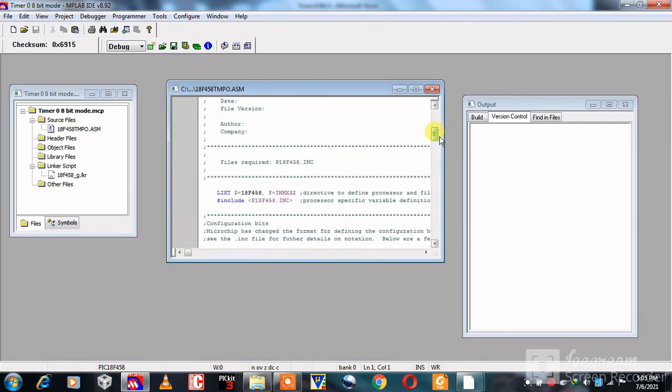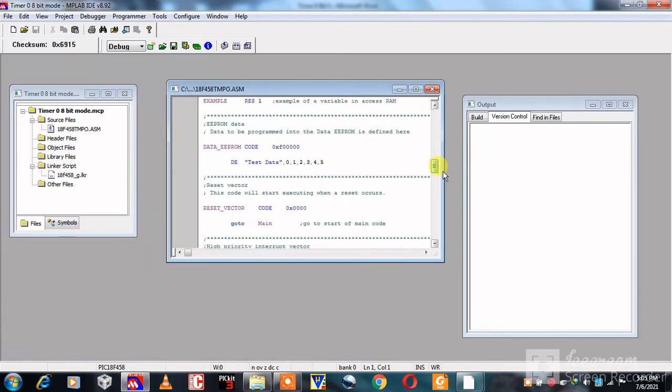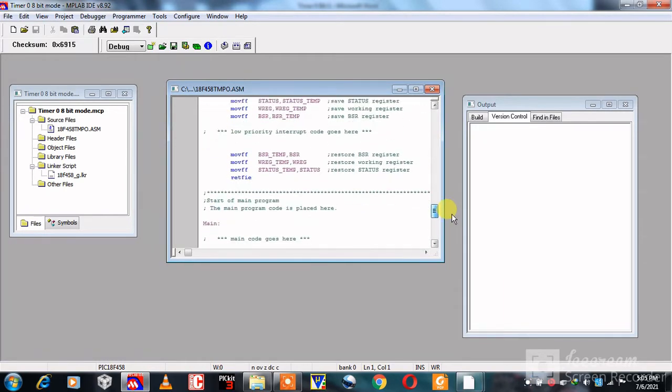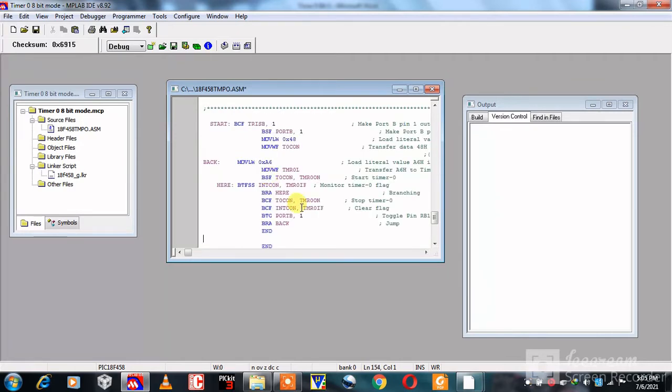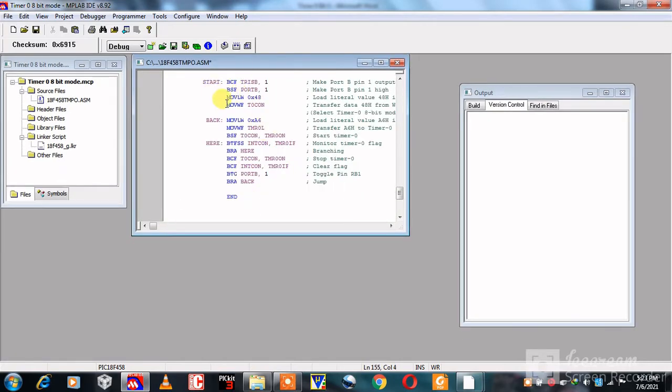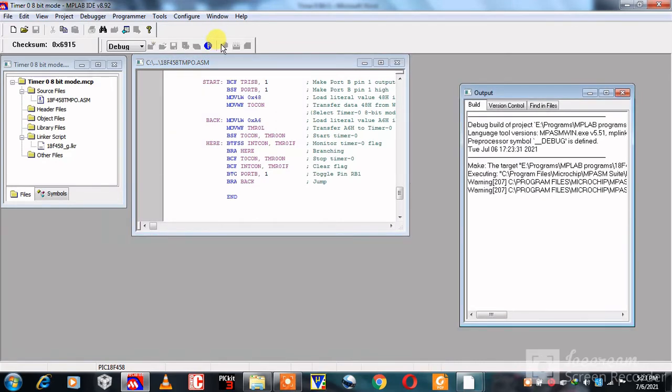In this source file, these are the configuration registers and their settings. Before end, we have to write our program. This is our Timer 0 8-bit mode program. After writing the program, click on save file, then click on make.